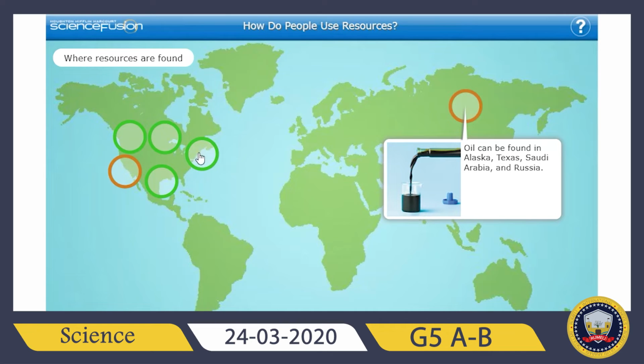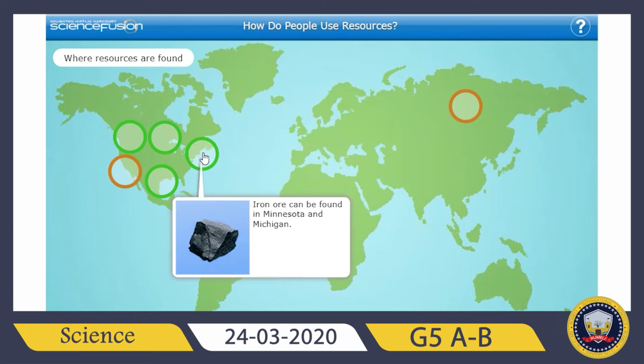What else do we have? Iron ore can be found in many places around the USA, and it can also be found in some other places on Earth. Iron is a mineral that is used to make steel, and basically this mineral is also transported to other places over the world.